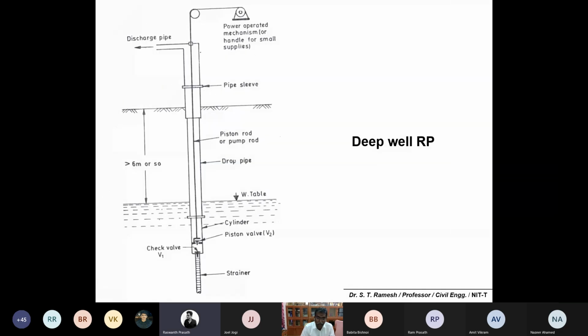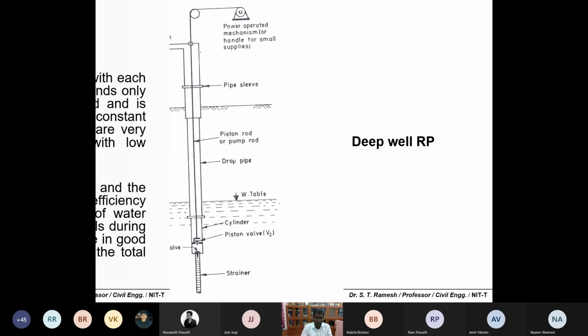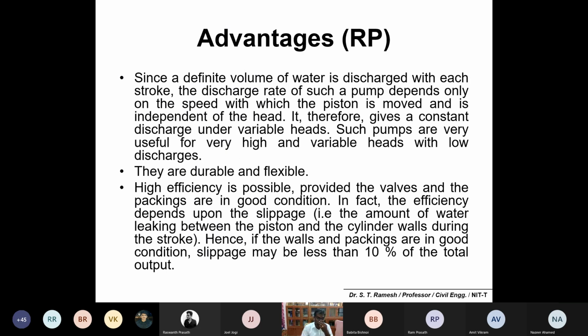Yes, sir. Sometimes you may also have a deep well reciprocating pump, and the concepts are the same. You may have two different valves, also power connected, and there could be opening and closing of V1 and V2, and you may get water out of the system. These are some of the advantages of RP.